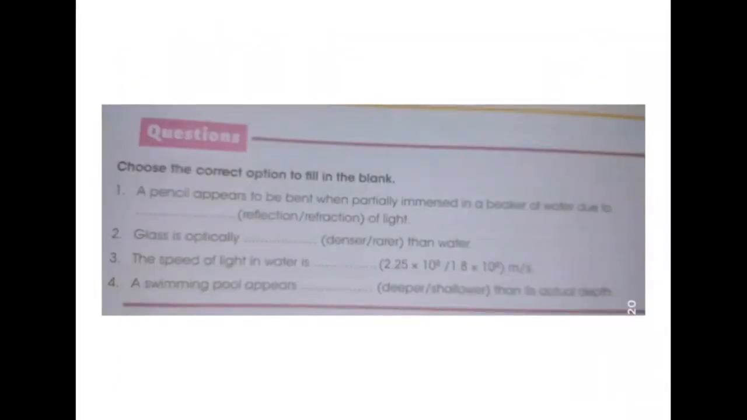So in your textbook you have seen this, there is a fill in the blanks. This one you need to solve by yourself. You see, the questions are not very tough. A pencil appears to be bent when partially immersed in a beaker of water due to refraction of light. Glass is optically denser or rarer than water, you see.